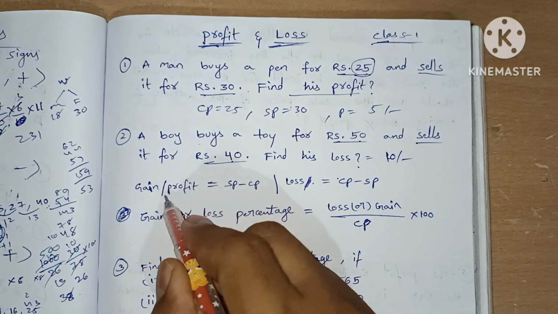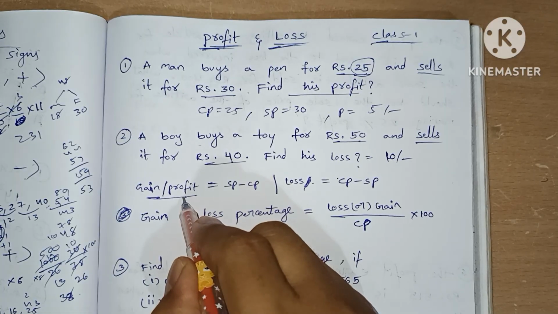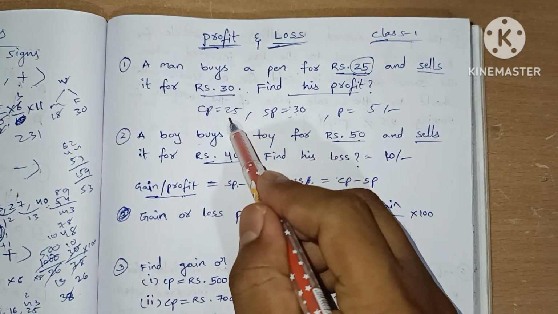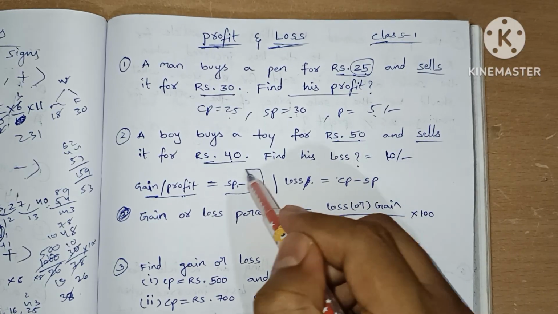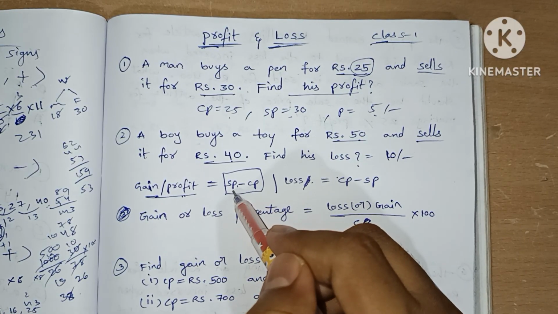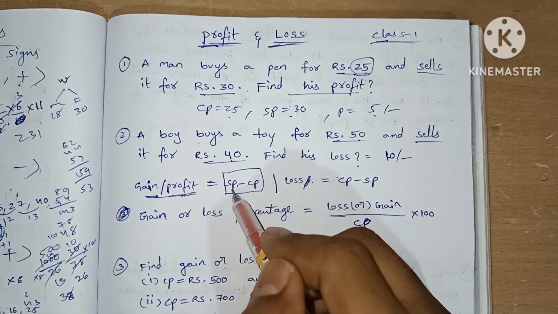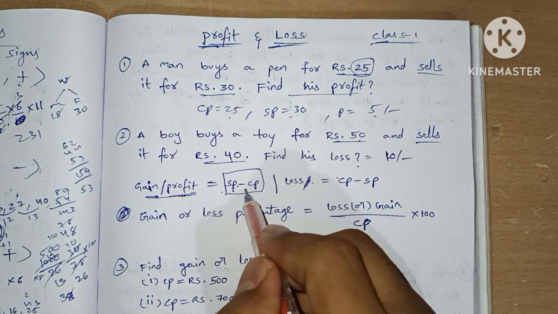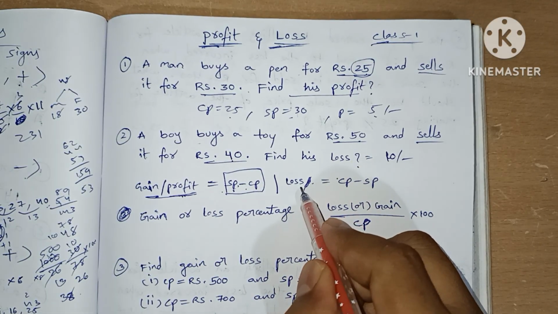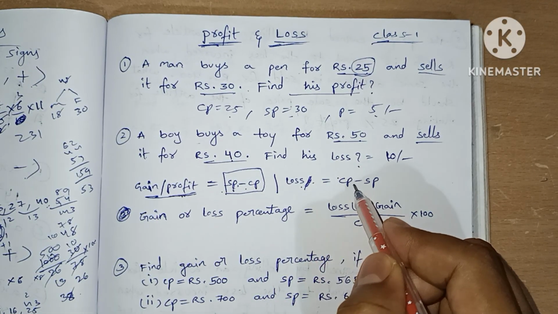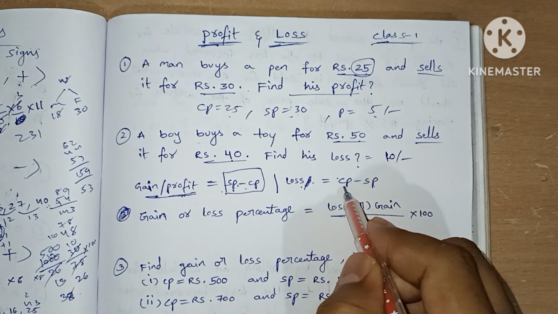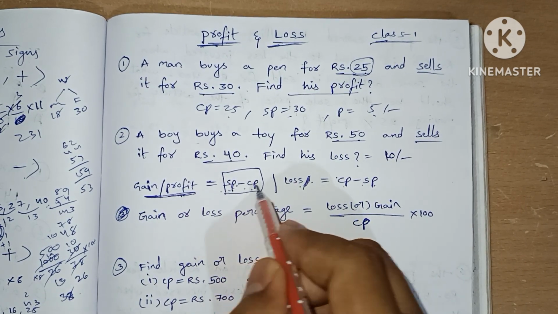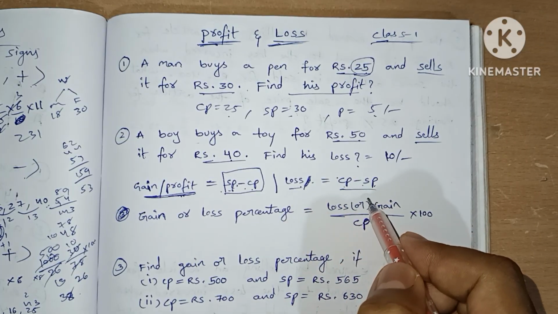Let's see what is profit or gain. Profit is nothing but selling price minus cost price. Because in profit, selling price is more than the cost price, so profit is equal to selling price minus cost price. What if it is loss? In the loss, cost price is more than selling price, so CP minus SP. Okay, profit is SP minus CP, loss means CP minus SP.